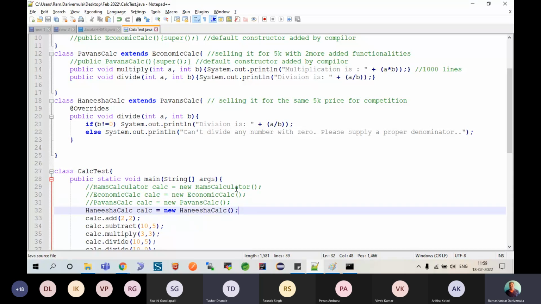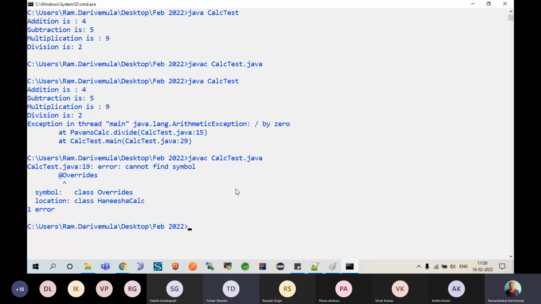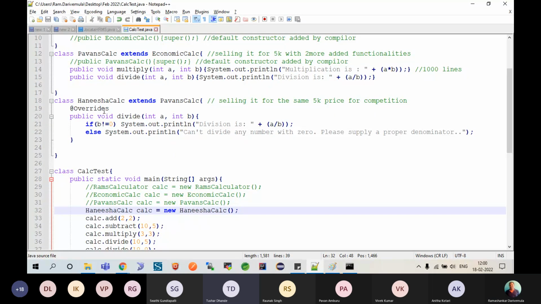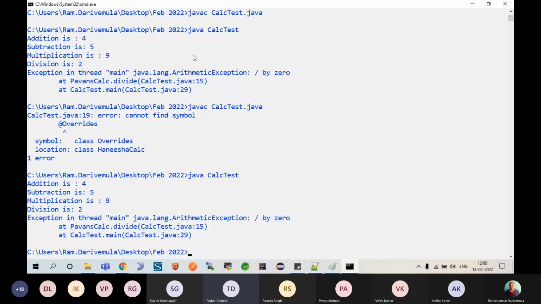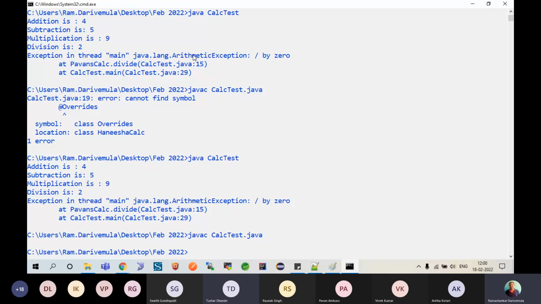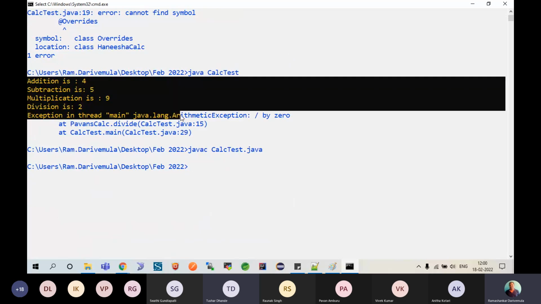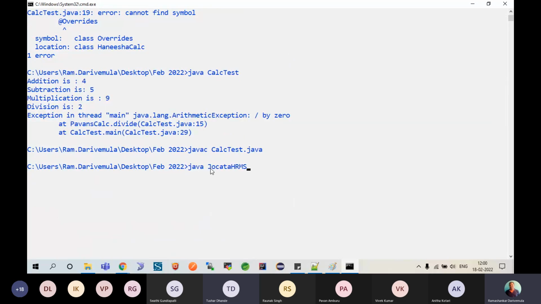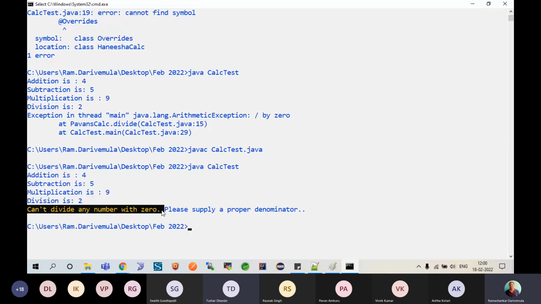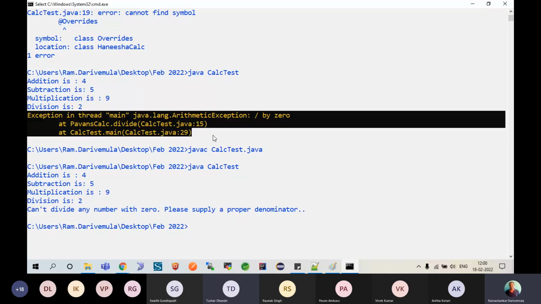Okay, now I'll come down here. We'll try to recompile the program now. Okay, now the previous output is this one. Now look at the output. The moment I try to run this, I'll get a meaningful message: cannot divide any number by 0. Please supply a proper denominator, rather than getting an error message which no user wants to see. Am I clear?